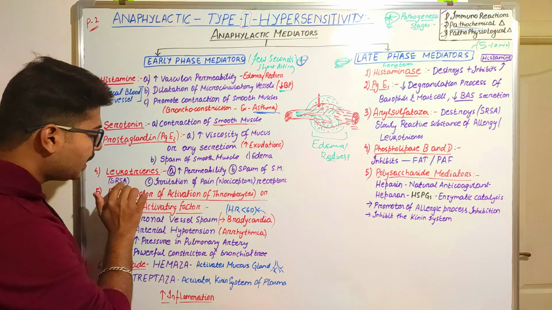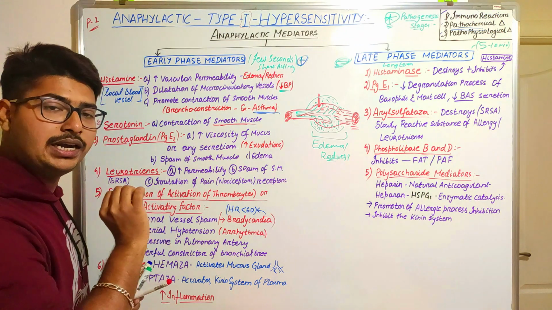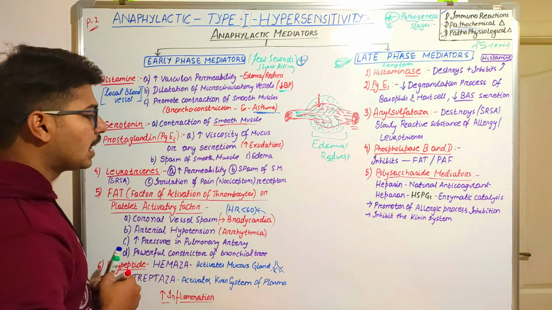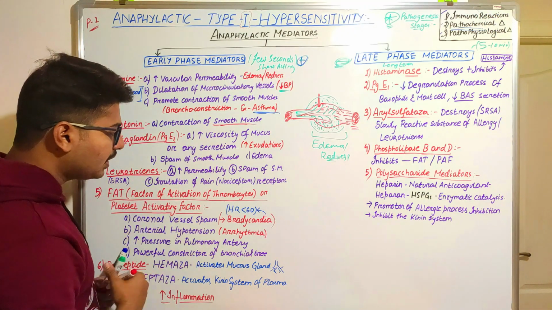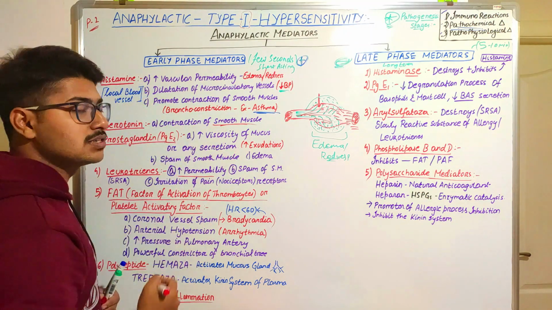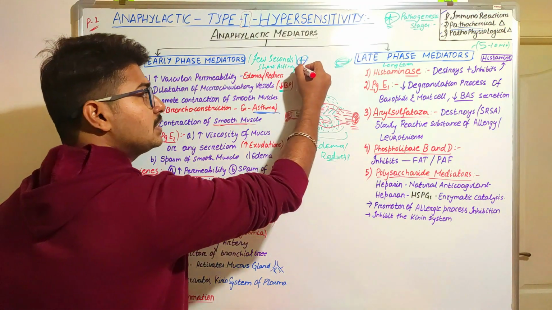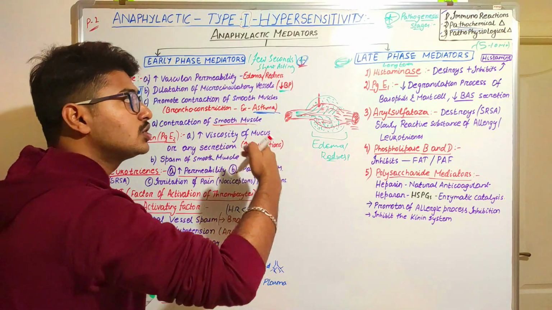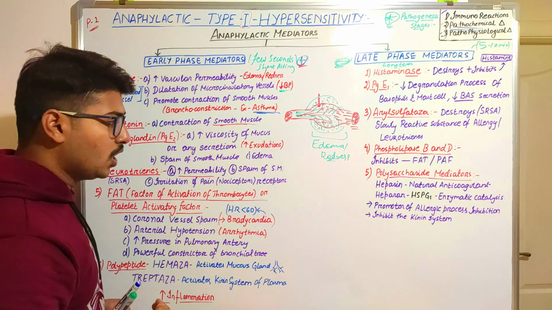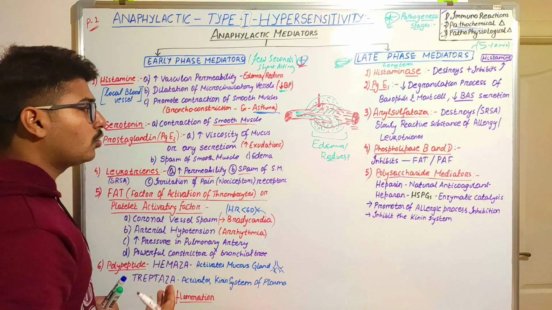These are produced, and they have the slow reactive effects of allergy. What do you mean by this? This means it will increase the permeability, like in the case of histamine. It means all these things are going to stimulate the process of inflammation. Next, spasm of smooth muscles, like in the case of serotonin.